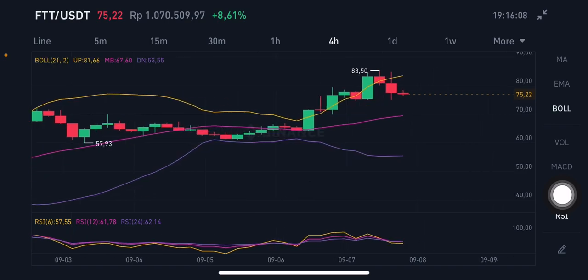For the Bollinger Band here, it's already below the upper band on the 81.66, and the current price right now is at 75.22 US dollar. Try to go down to the pink one side here, middle band on the 67.6 US dollar.